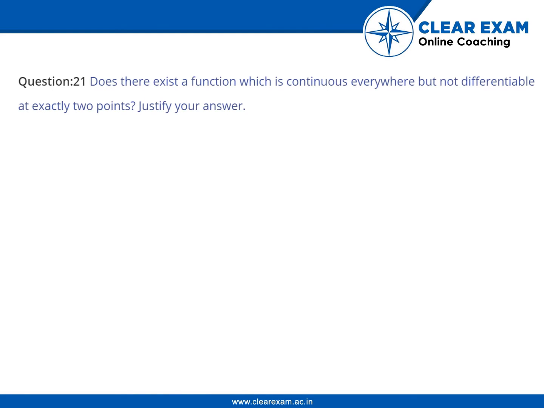Hello guys, let's understand question 21. Does there exist a function which is continuous everywhere but not differentiable at exactly 2 points? Justify your answer. The answer is: consider f(x) = |x| + 1.